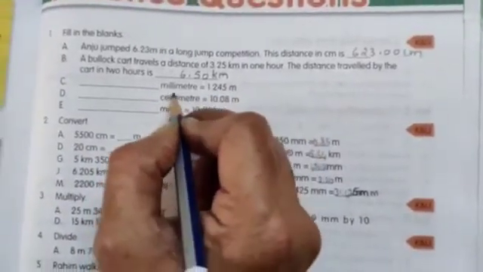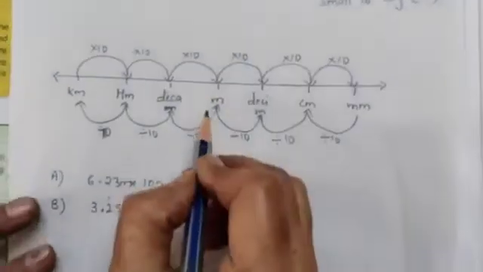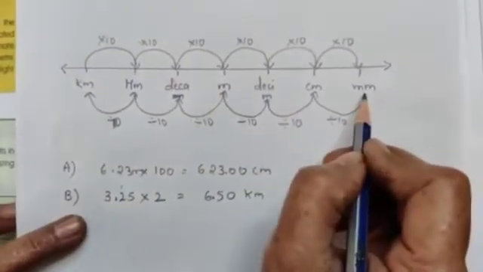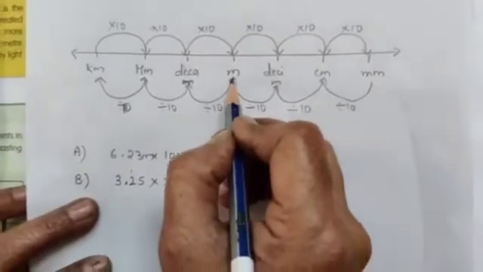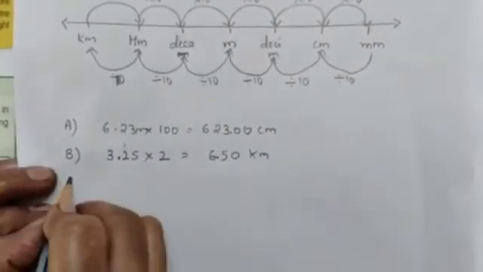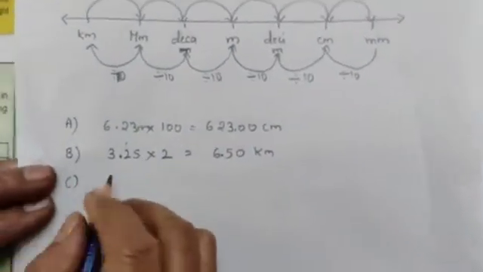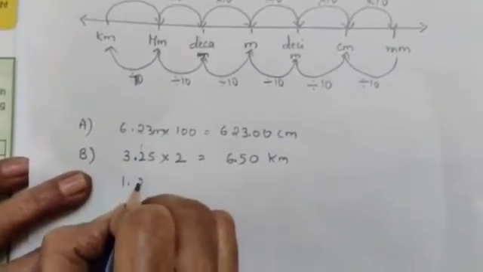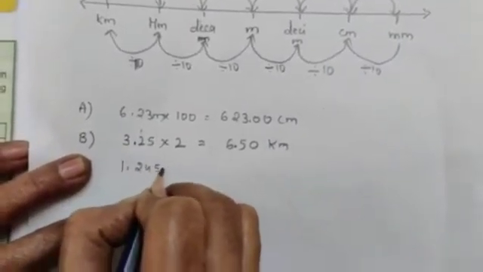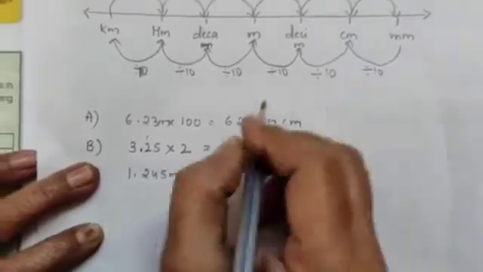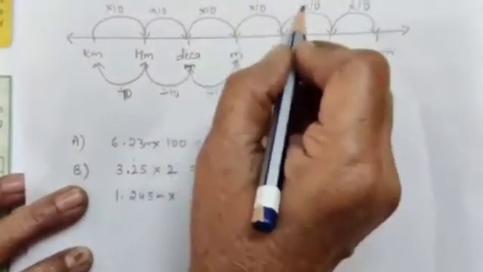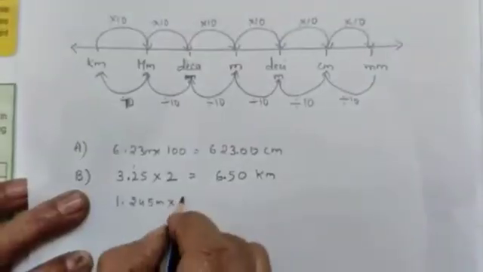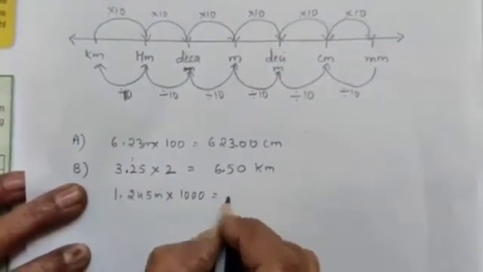Meter to millimeter, so you are converting bigger unit to smaller unit. So again you have to multiply 1.245 meters into 1000. How much? 1000. 10 tens are 100, 100 tens are 1000.